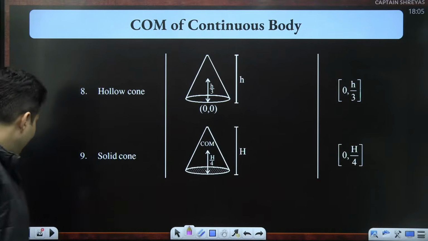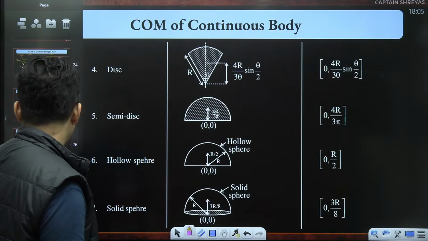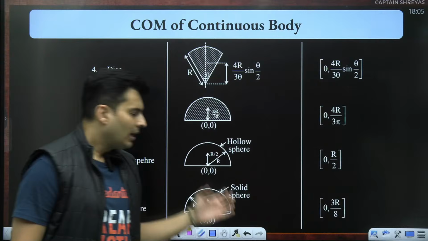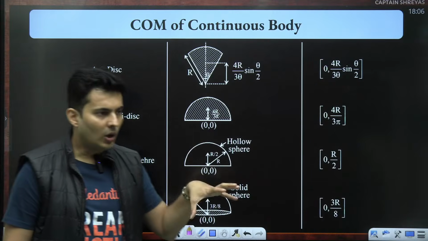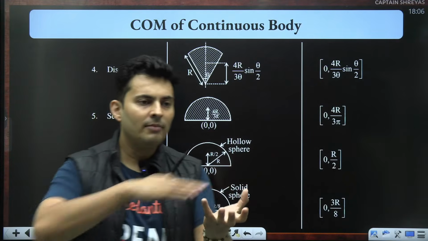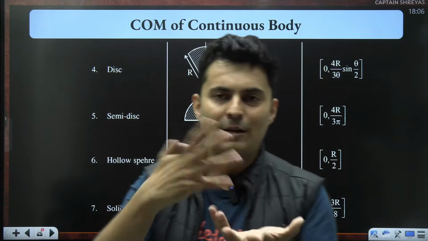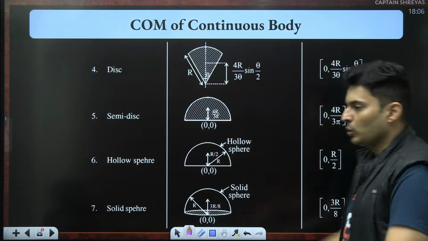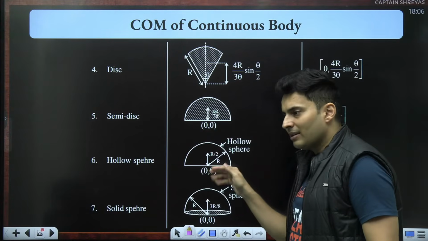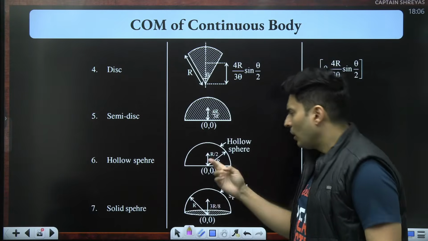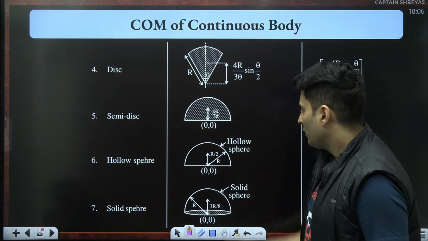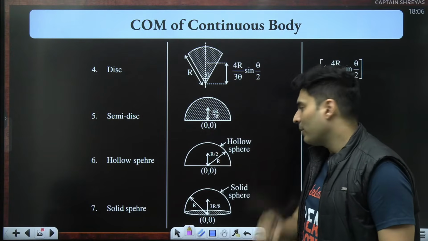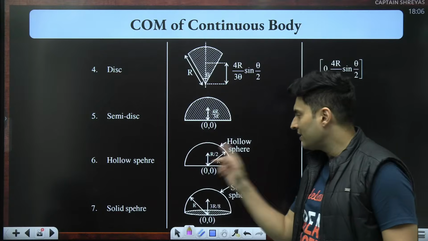Cool? Very nice. Then the next geometry that you should remember is hollow sphere and solid sphere. Again, between hollow and solid, hollow means like a bowl, solid means a bowl full of some ice or some grains, or you take a solid sphere and cut it into 2 halves. Solid sphere, the mass will be down close to the base. Hollow, it will be slightly on the top. For hollow, it is exactly at midpoint of the radius, which is r by 2. Yes, for hollow sphere, it is at r by 2.